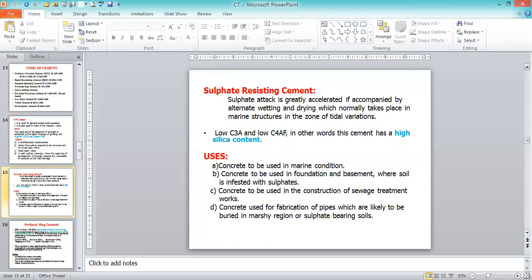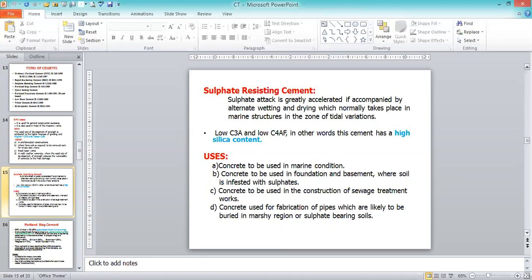So in the zone of tidal variations, we need low C3A and low C4AF. In other words, the cement has a high silica content. Silica content has to be maximum so that we can resist the sulfate attack. This is the sulfate attack in marine structures or coastal areas where the tidal variations are very high. In those places, we use sulfate resistant cement.